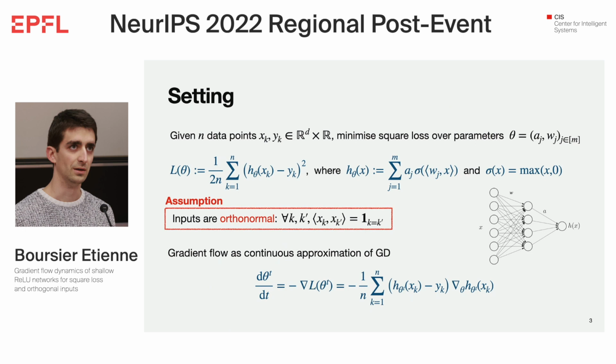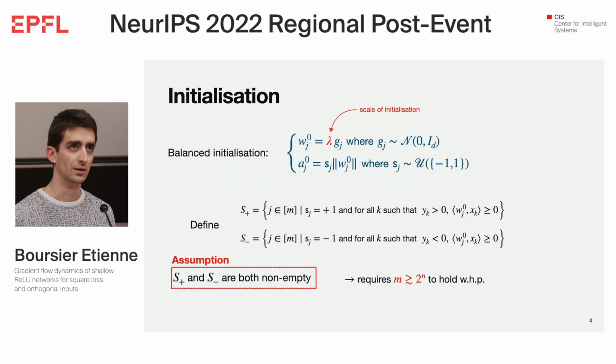Still, we can see it as an approximation of what happens in a large dimension setup where the dimension d of the data is much larger than the number of data points n. Also, we are analyzing the gradient flow, which can be seen as a continuous approximation of gradient descent when the step size goes to 0, because then it's easier to analyze using differential equation tools, for example.